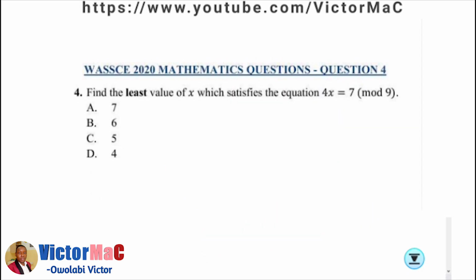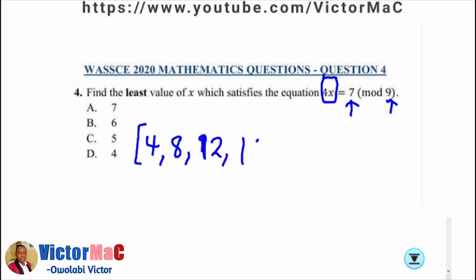Alright, next question. Number 4 of WASSCE 2020 mathematics questions. Question number 4. Find the least value of x which satisfies the equation 4x equals 7 mod 9. Alright, all we have to do is to think of multiples of 4 that we will divide by 9 and will leave us a remainder of 7. So let's list out some multiples of 4: 4, 8, 12, 16, 20, 24. Let's just stop here. Let's start with the first one.